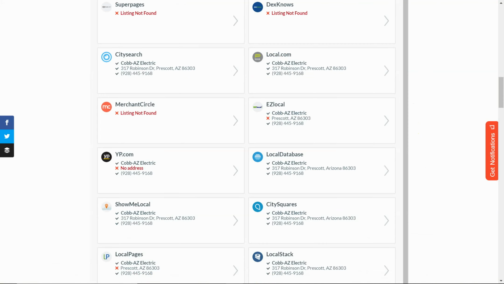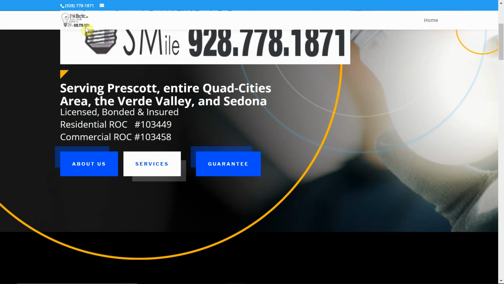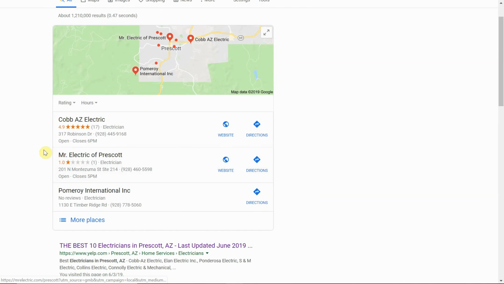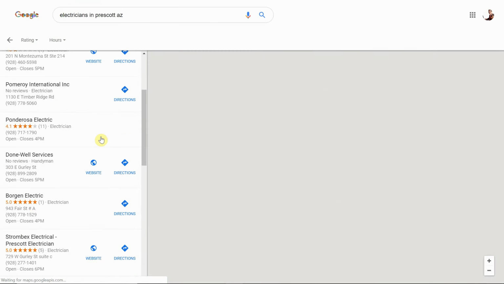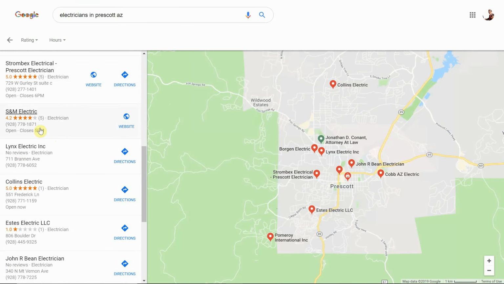And that's one other thing that we can do too, is looking at your reviews. Cobb has 17 reviews and an average rating of 4.9. If we go down to yours, I believe it was 4.2. Yes, 5 reviews and an average of 4.2. So that's one other thing that we can do as well, is we can take over the management of your reviews. And what will happen is when somebody leaves you a review, if they decide to give you a 4 or 5 star review, then we just let them go ahead and leave that review.